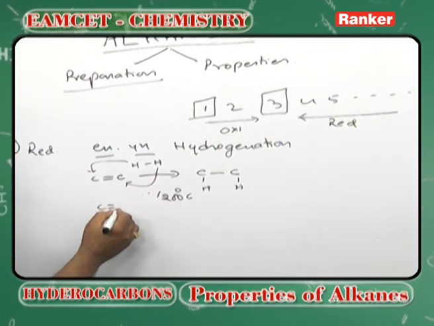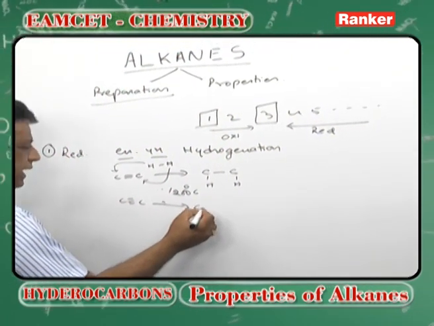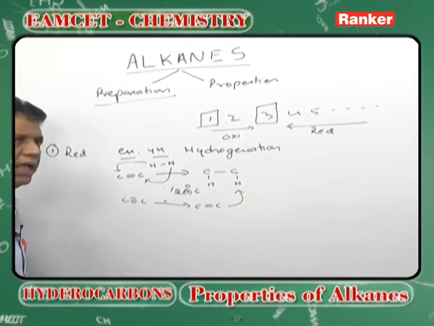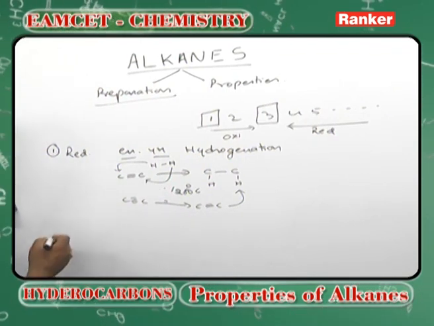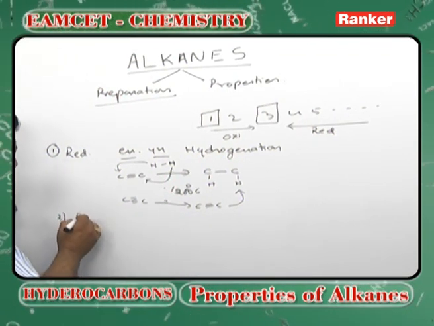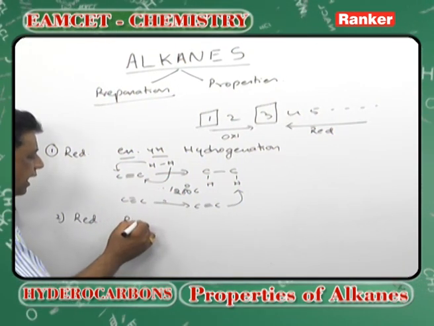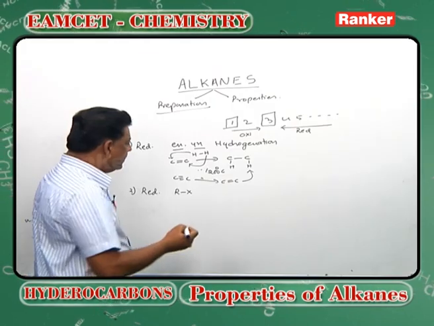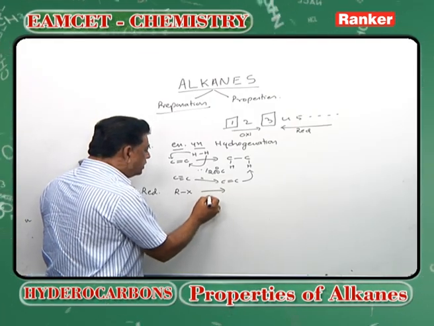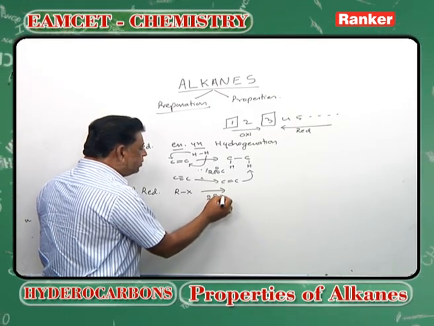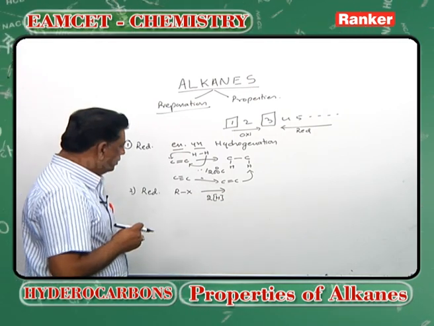Now, let us go for the second method. Even if you take an alkyne, in the first step you will get the alkene, and in the second step you will get the alkane. That is, it requires 2 stages. The second method will again be a reduction. As I said, all are reductions, but the reduction of what? RX, alkyl halides, can be reduced using 2 nascent hydrogens. Can you add hydrogen and get this reaction?